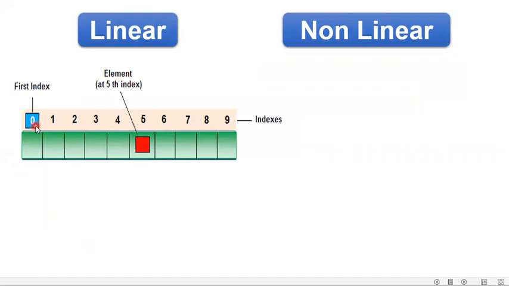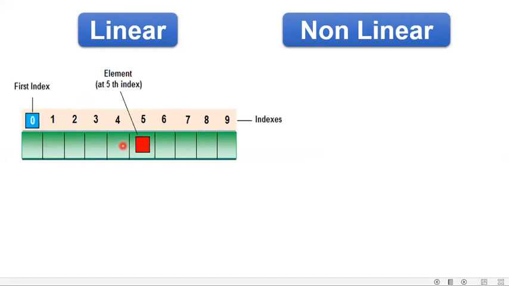That means at zeroth index position, one data is stored. After that, at first index location, we can store another data, then 2, 3, 4, and then so on. So sequentially, we are going to store the data. Data cannot take place randomly, like first data is stored at the zeroth index position, and after that, I'm going to store the second data at fourth index position. It doesn't happen. It takes place sequentially.